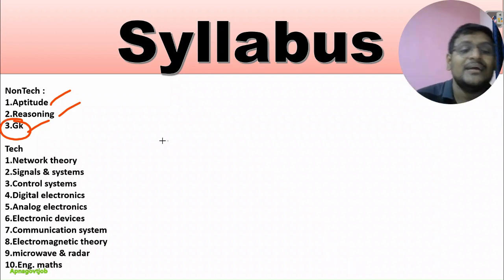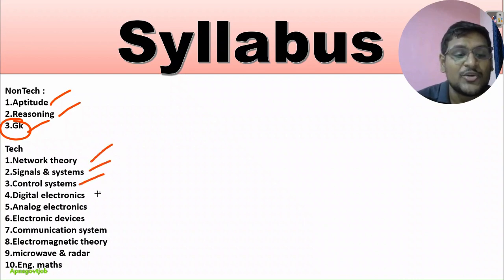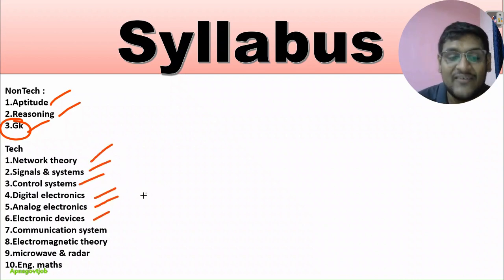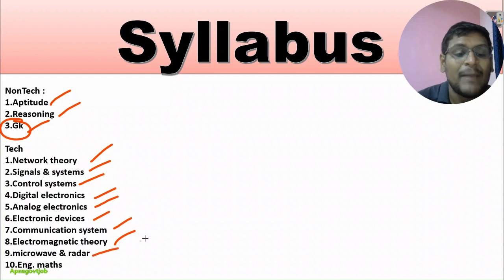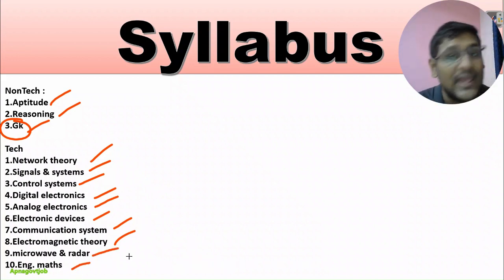In technical: network theory, signals, control, digital electronics, analog electronics devices, communication, electromagnetic theory, microwave and radar, and engineering mathematics. These are the 10 subjects we need to study for the exam. This is the whole syllabus. How to prepare, from where to prepare, what to do or not do, everything we are going to discuss in our preparation strategy video, so just wait for that.